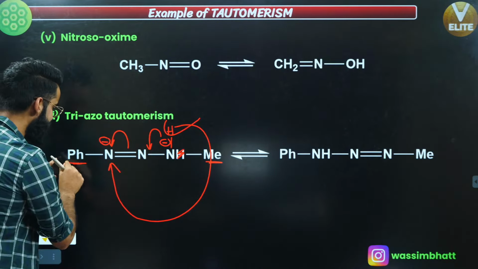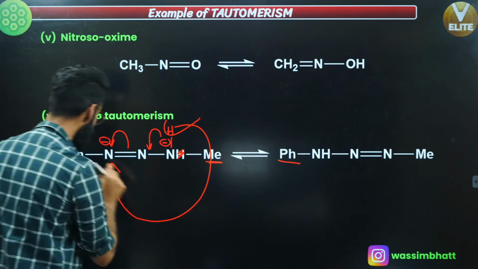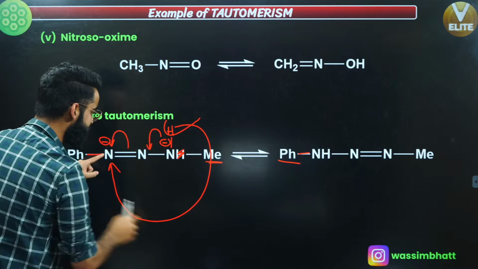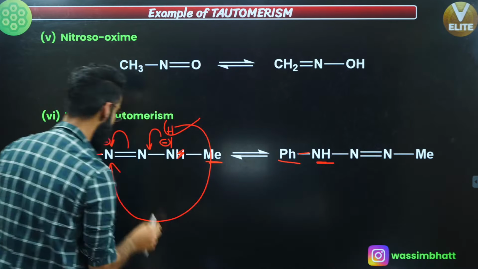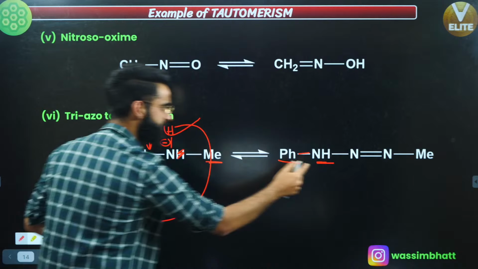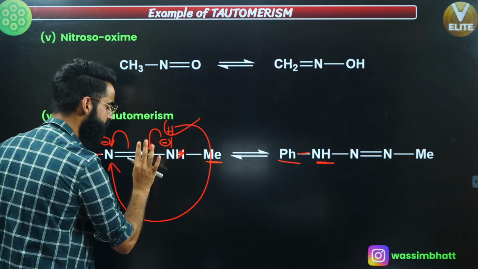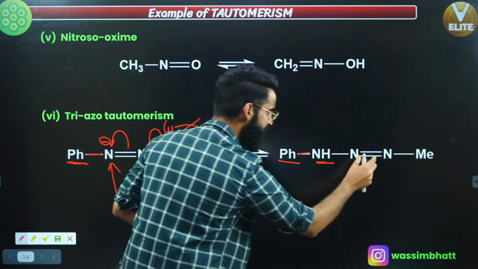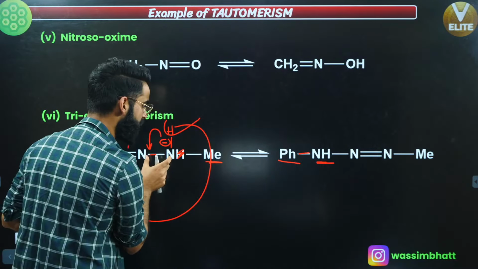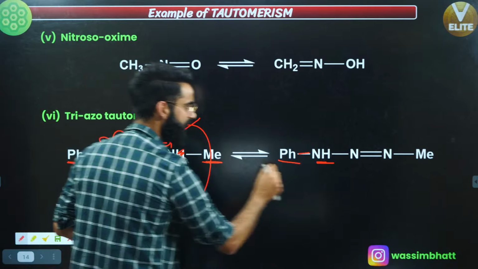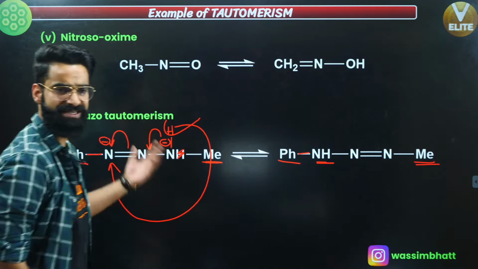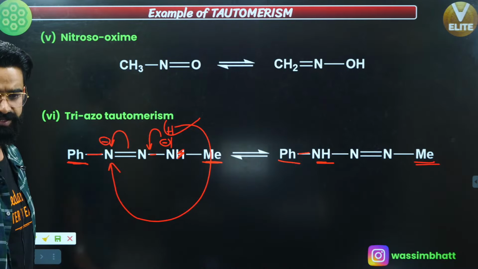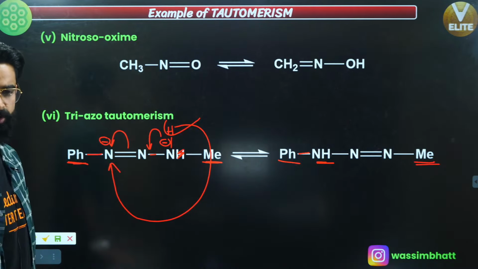So what do you get at the end? This is Ph, I'm writing as such, with a single bond. With this N negative, H positive gets attached, so it becomes NH. It used to be a double bond, but now it's a single bond. There was a single bond right here between the two nitrogen atoms, but instead of that you'll be getting a double bond, and over here the methyl group is attached. This type of tautomerism is called Triazo tautomerism.